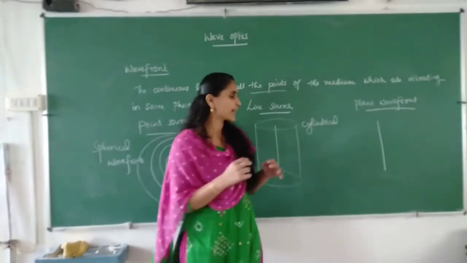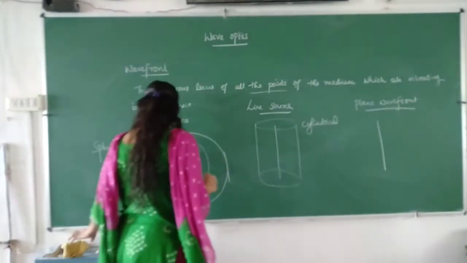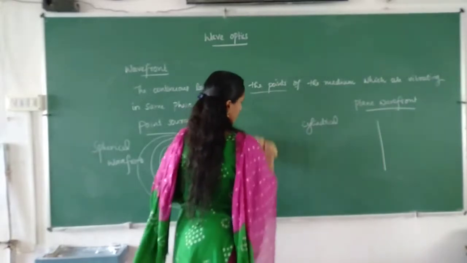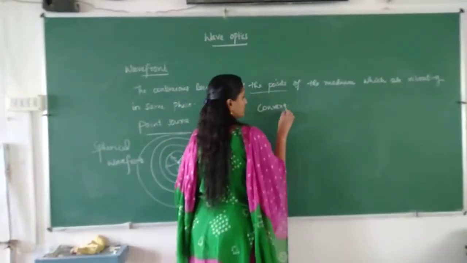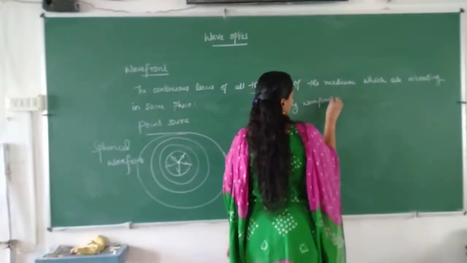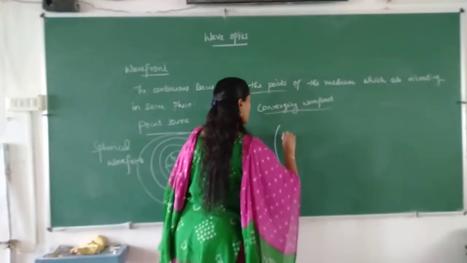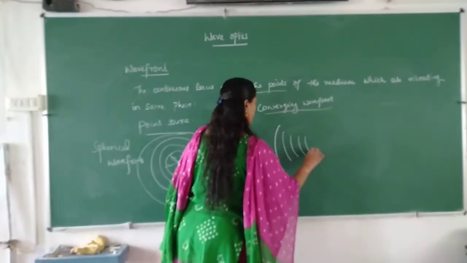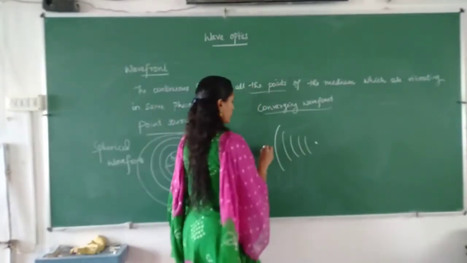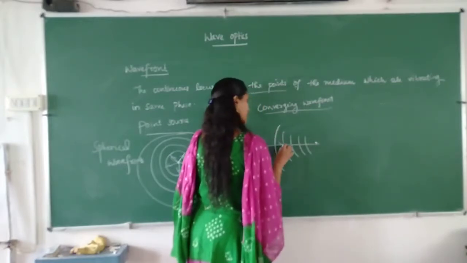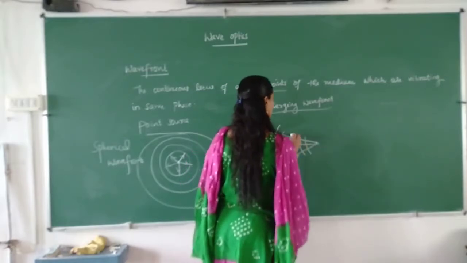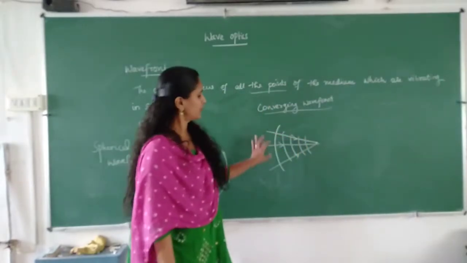Okay, and if it is a converging wavefront and a diverging wavefront, how can we show? Converging wavefront means the rays are converging. So converging wavefront we can show like this from here. Okay. So we can draw rays also. Rays will be like this. All should be perpendicular. Okay. Converging wavefront.